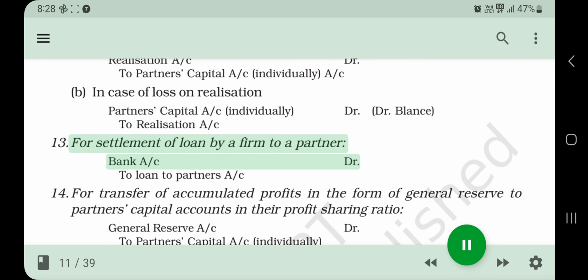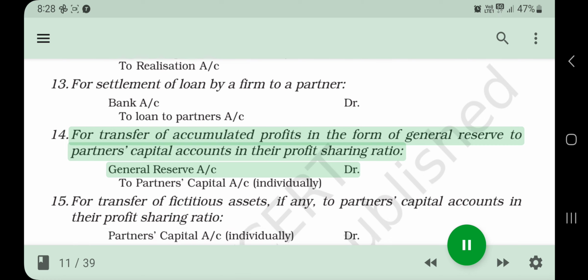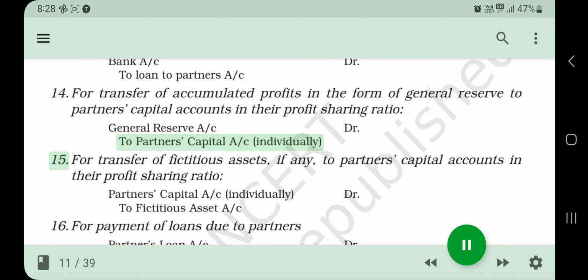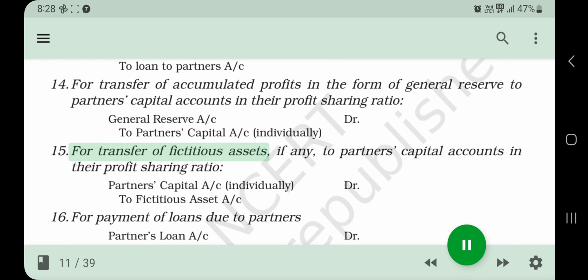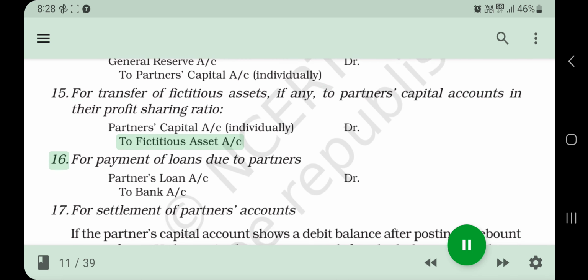13. For settlement of loan by a firm to a partner: Bank A/c Dr. To Loan to Partner A/c. 14. For transfer of accumulated profits in the form of general reserve to partners' capital accounts in their profit sharing ratio: General Reserve A/c Dr. To Partners' Capital A/c individually. 15. For transfer of fictitious assets, if any, to partners' capital accounts in their profit sharing ratio: Partners' Capital A/c individually Dr. To Fictitious Asset A/c.